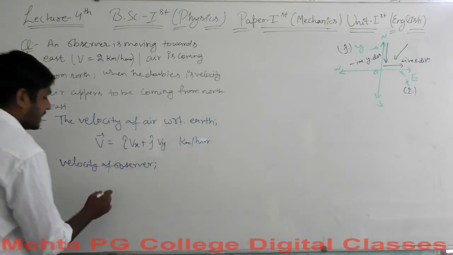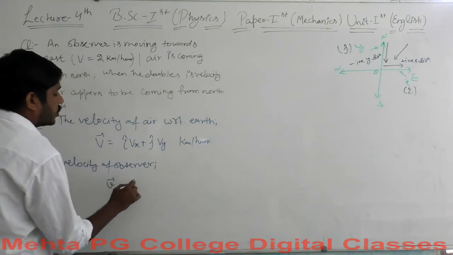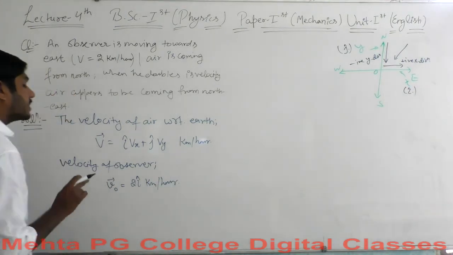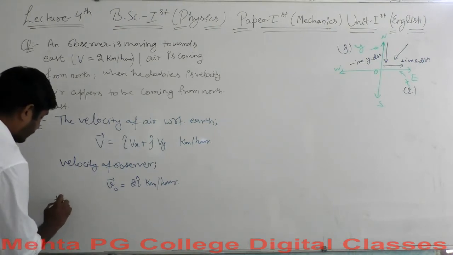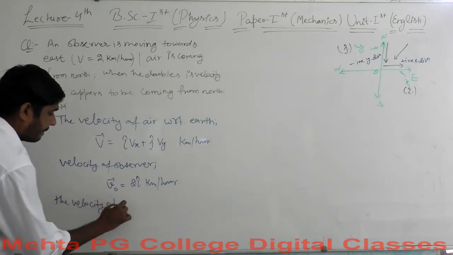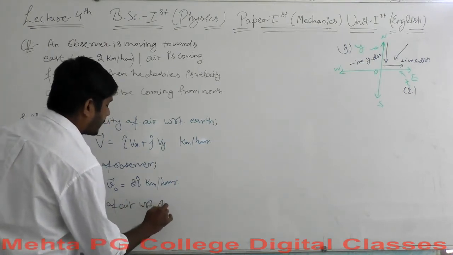Let's say this is VO, for example, which is 2 i cap kilometer per hour. Well, you got the concept here. Why did I write 2 i cap here? Now the velocity of air with respect to observer is the velocity of air with respect to observer